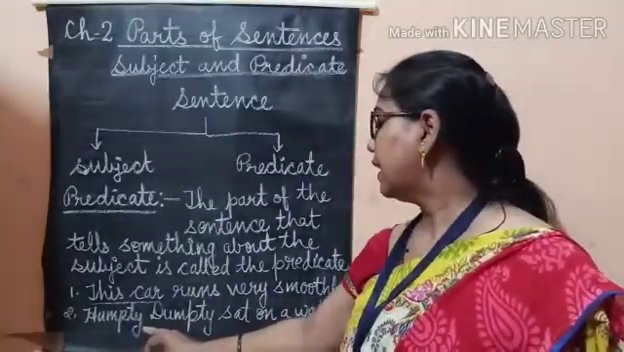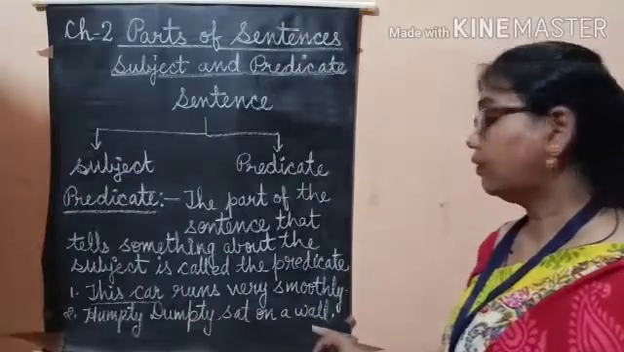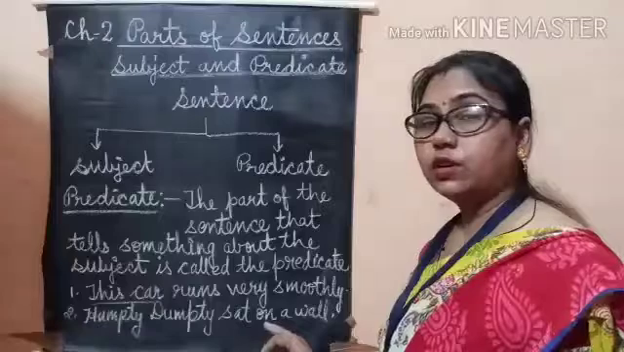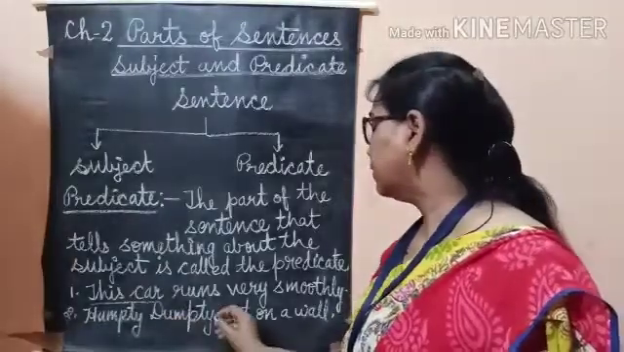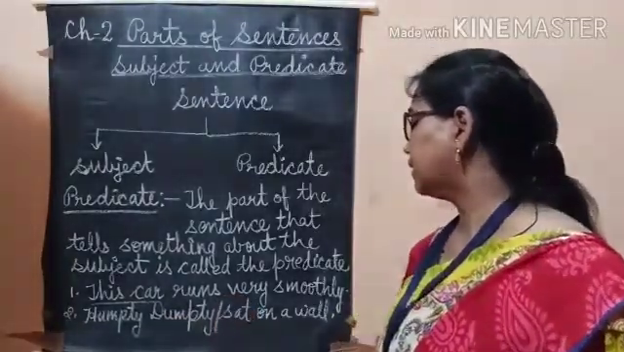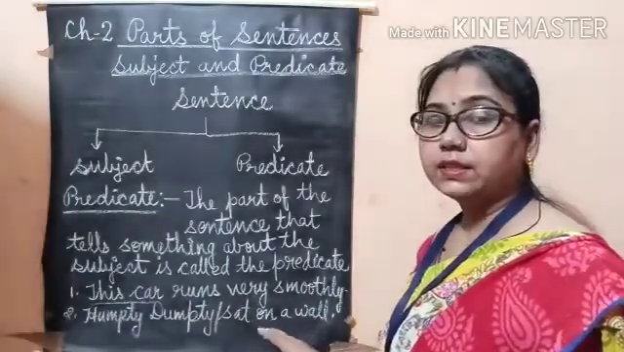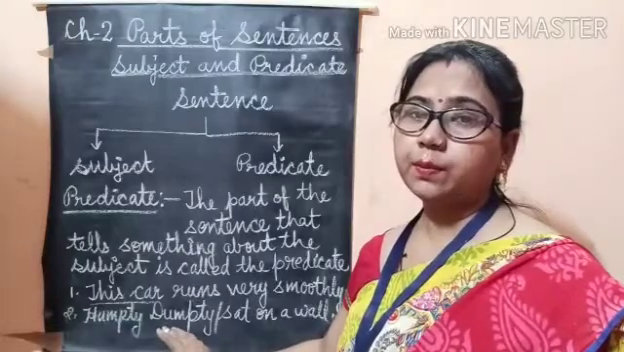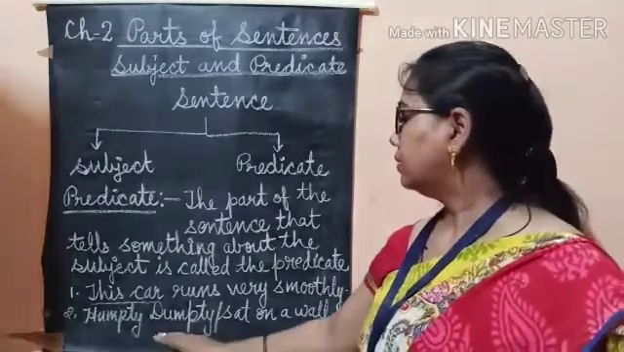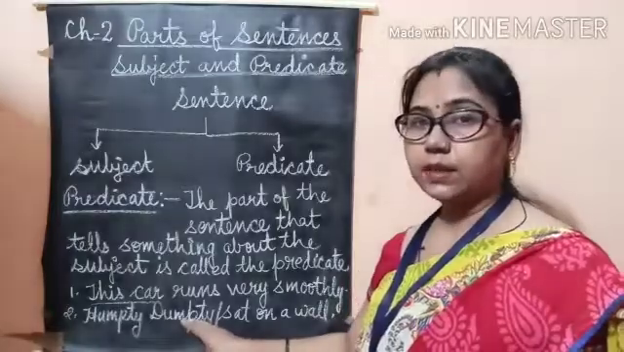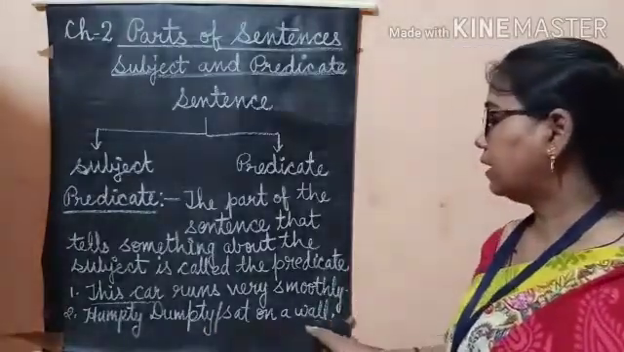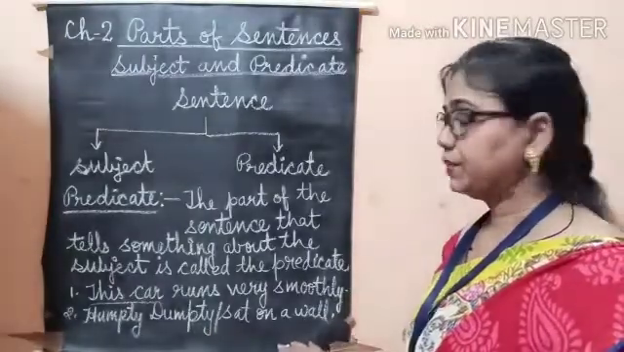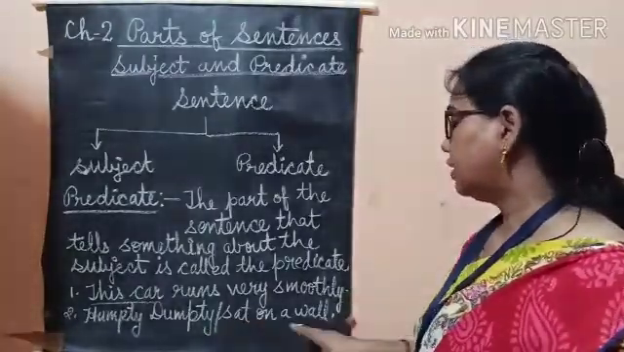In next sentence, Humpty Dumpty sat on a wall. Who sat on a wall? Humpty Dumpty. So Humpty Dumpty is a subject, and rest of the part is telling something about the subject. So it is predicate. Humpty Dumpty, subject, and rest part is telling about subject, is called predicate. So sat on a wall is predicate.